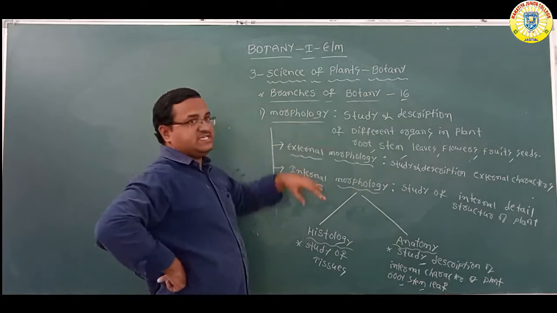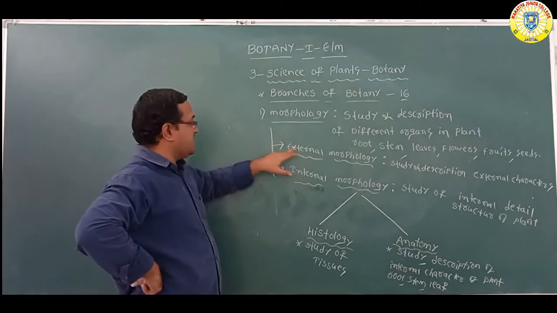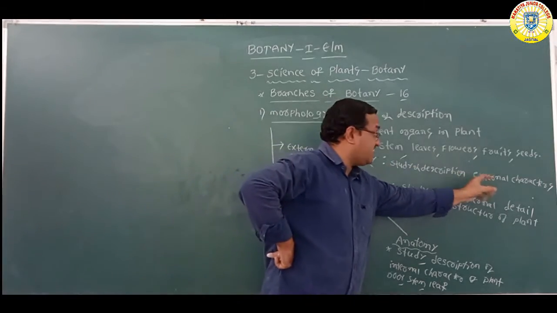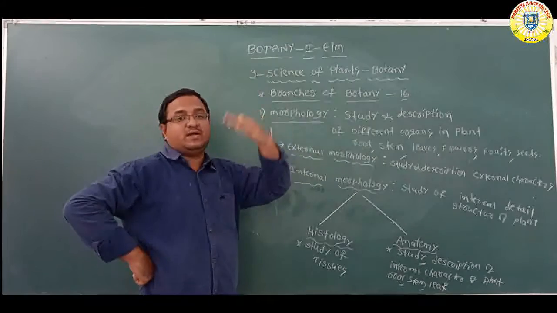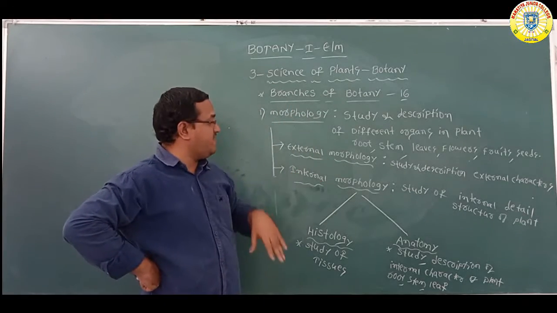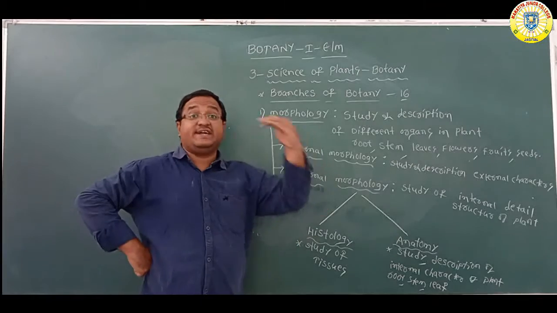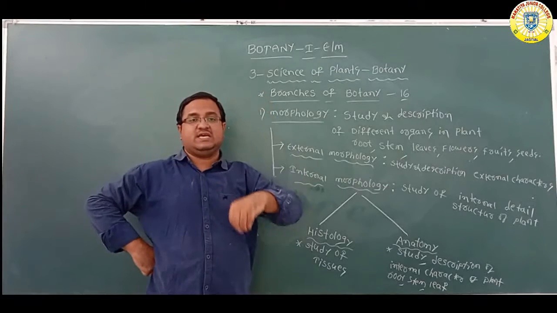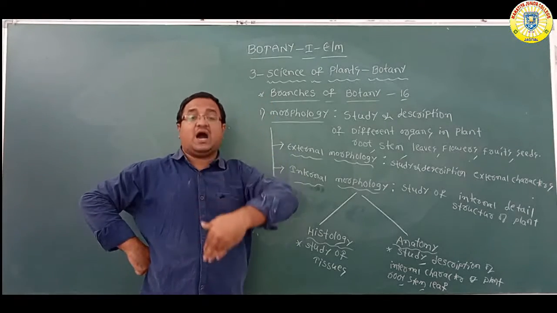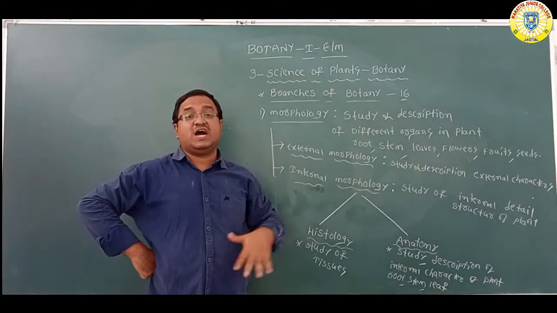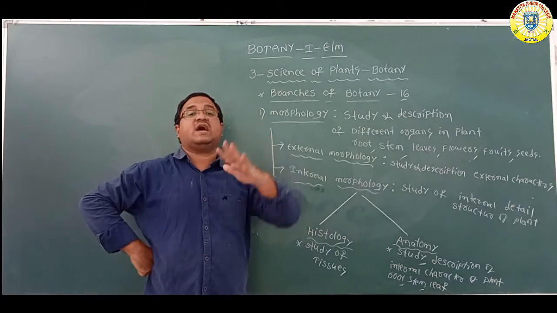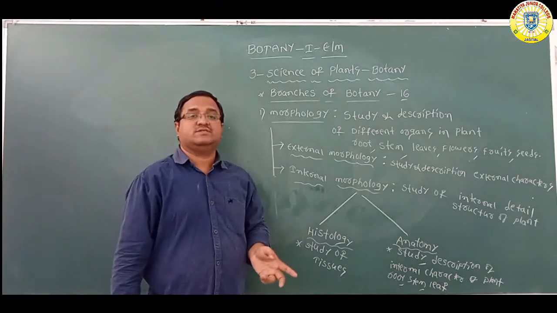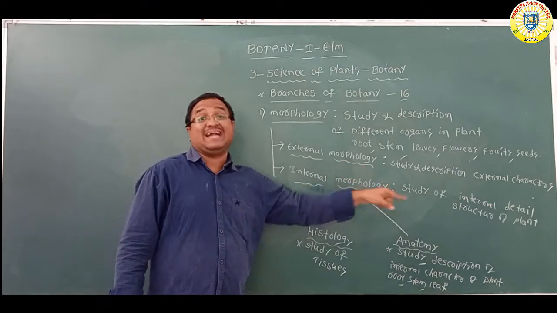This morphology is divided into two sub branches. One is external morphology, another one is internal morphology. External means study and description of external characters only. Internal morphology means study of internal detailed structures. In this internal morphology, we have to study in detail about internal organs. Study of detailed structure of internal organs is called internal morphology, which is again divided into two sub branches. One is histology, another one is anatomy.